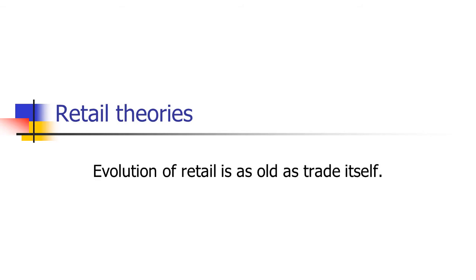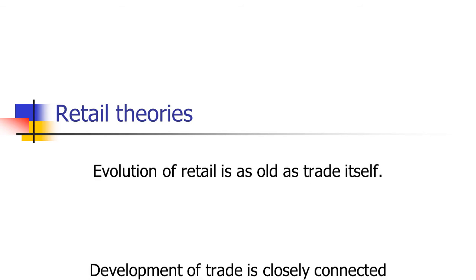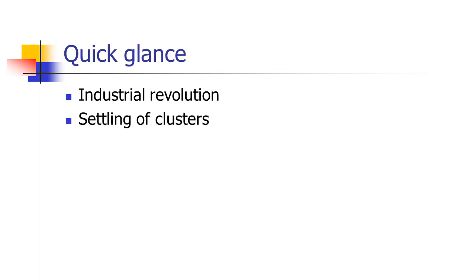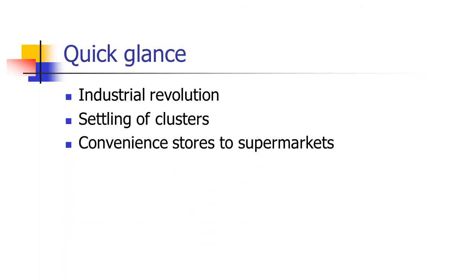As I told you, evolution of retail is as old as trade itself. Development of trade is closely connected with social development. So these two aspects will be considered when we are looking at these retail theories. At a glance: industrial revolution, then settling of clusters, and then because of these clusters, convenience stores started, and from convenience stores we went towards supermarkets, from supermarkets to specialty stores and malls, and then of course